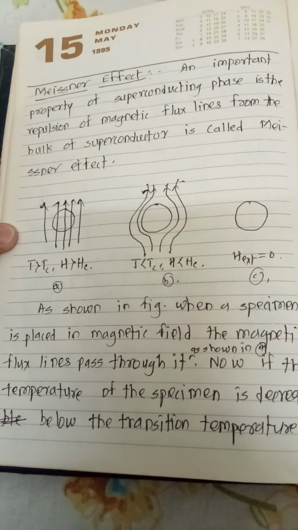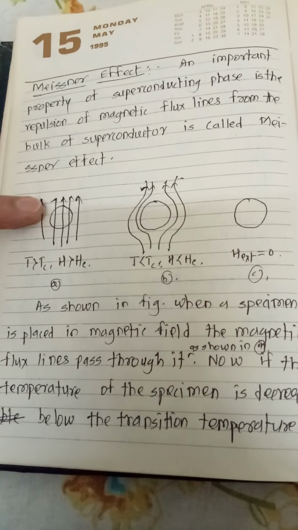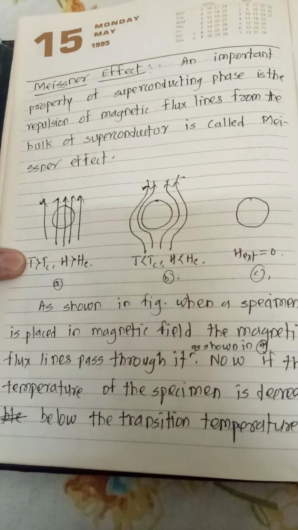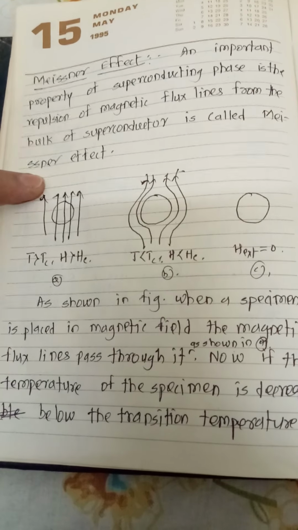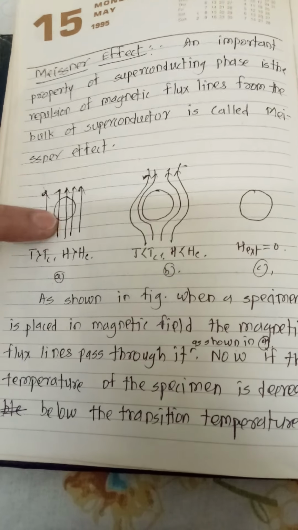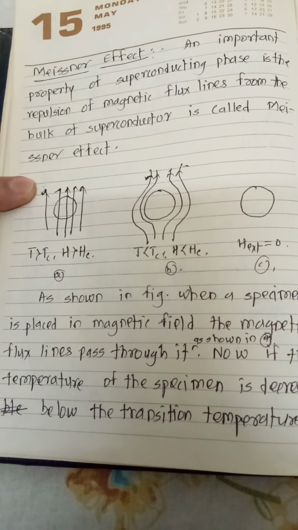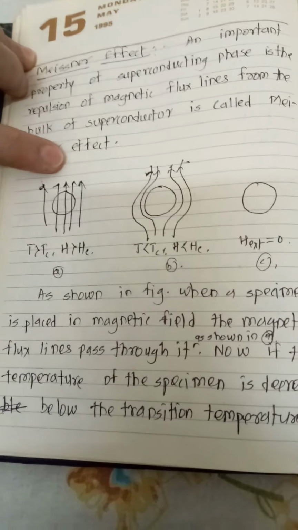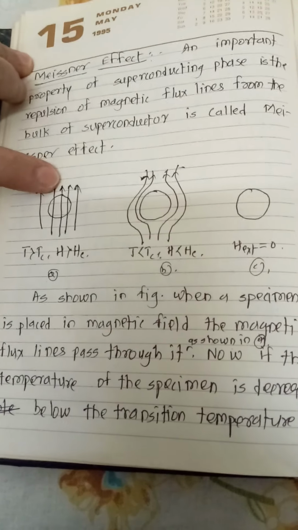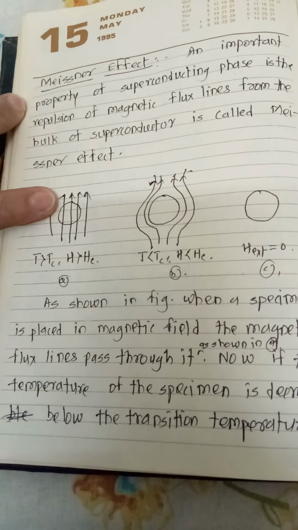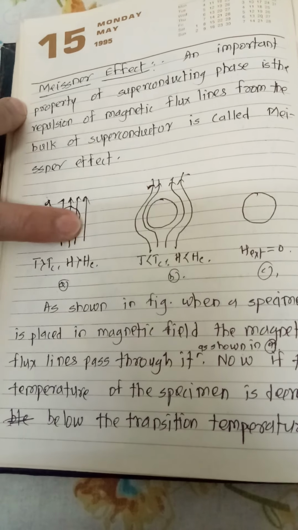In the first figure, the temperature of the material is kept above the critical temperature, and when a magnetic field is applied, the field lines are penetrating through the material, and therefore we are observing in the first figure that the magnetic field lines, which are shown with the help of arrows, are passing through the material.